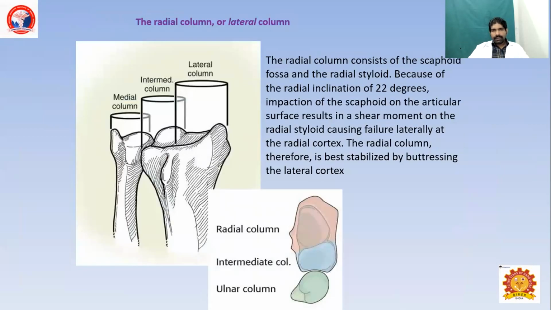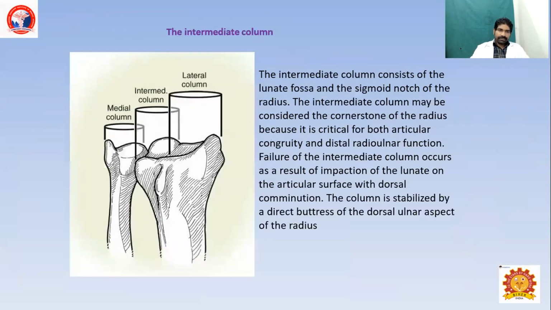The radial column consists of the scaphoid fossa and the radial styloid. Because of the radial inclination of 22 degrees, the impaction of the scaphoid on the articular surface results in a shear moment and the radial styloid, causing failure laterally at the radial cortex. The radial column is therefore best stabilized by buttressing the lateral cortex.